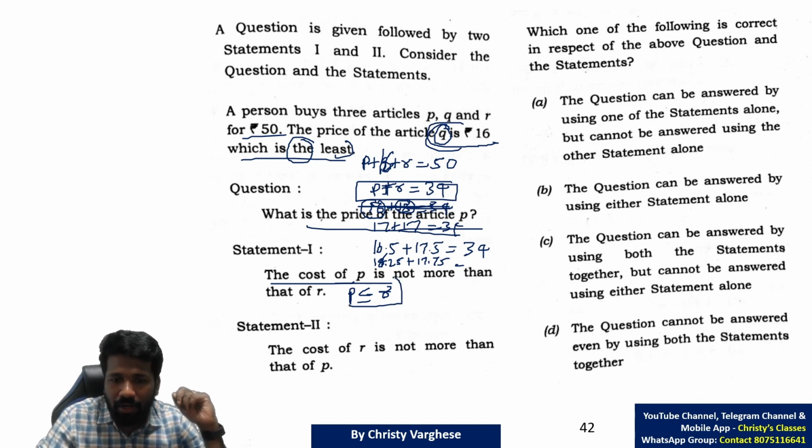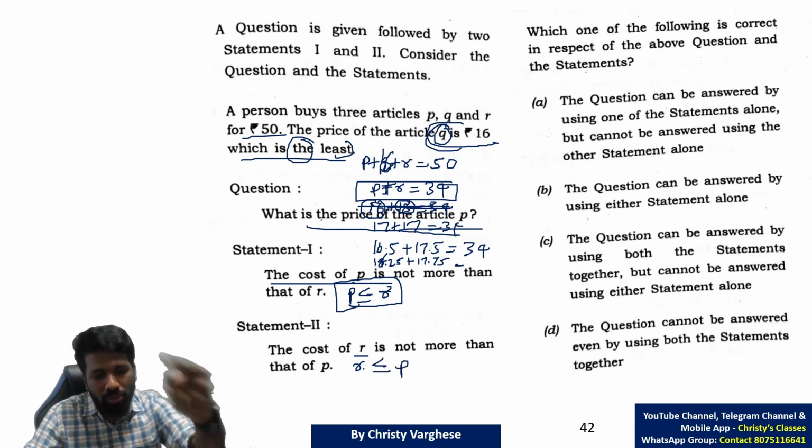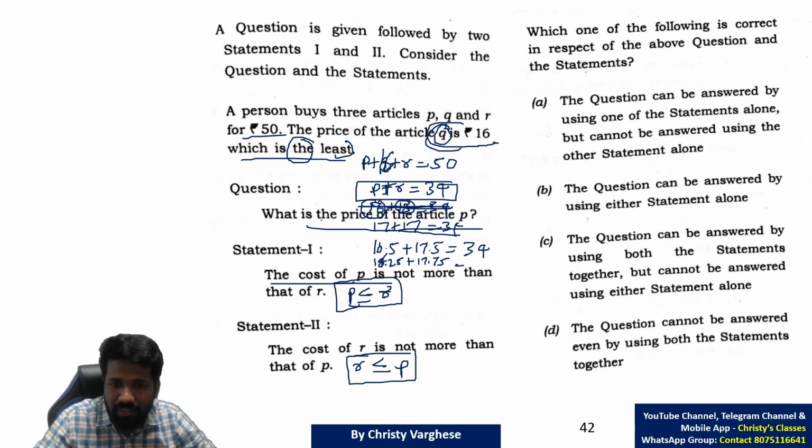So P less than or equal to R is what statement 1 says. What is statement 2 saying? Cost of R is not more than P. R is not more than P means R value is less than or equal to P, not more than. So it can be less or equal. That means, is statement 2 alone enough to finish the question? Same problem. 17 is possible. Instead of 16.5, 17.5, it can be 17.5, 16.5, if R is less than or equal to P.